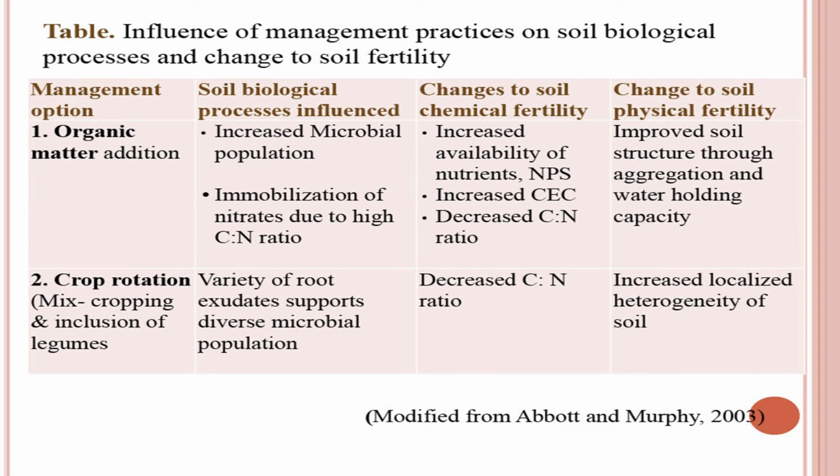A variety of root exudates supports a diverse microbial population, because we have diverse crops, diverse plants. Different kinds of plants will produce different varieties of root exudates, and these will attract a large number of varieties of microbes, just like we also like different tastes. So is the case with soil microbes.